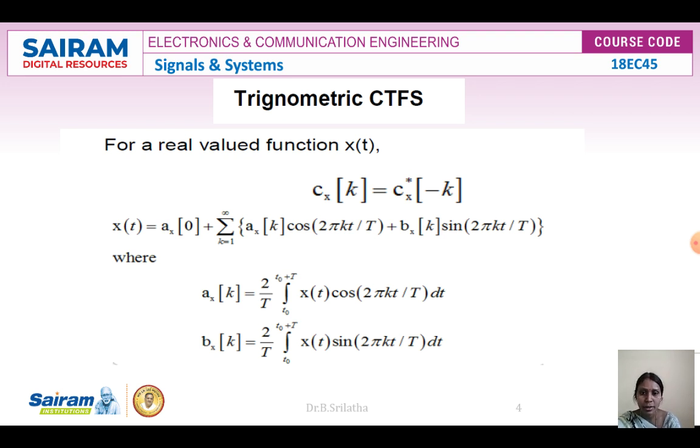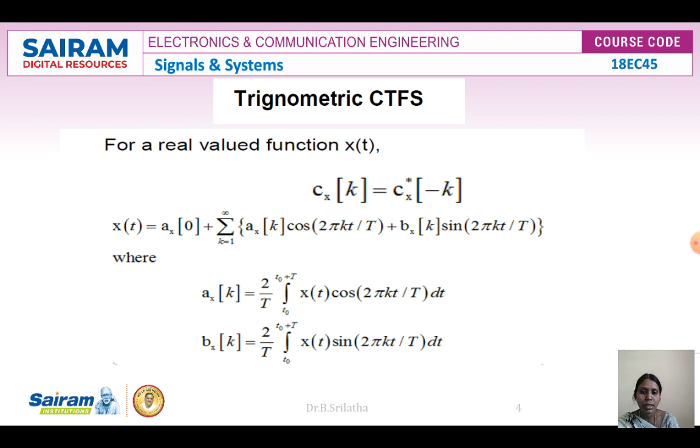Now here x of t is a naught plus the summation k equals 1 to infinity of a of k cos of 2 pi kt by T plus b of k sin of 2 pi kt by T. Here a k is 2 by T integration from t naught to t naught plus T of x of t cos of 2 pi kt by T dt, and the same thing for b of k, but instead of cos we consider sine.